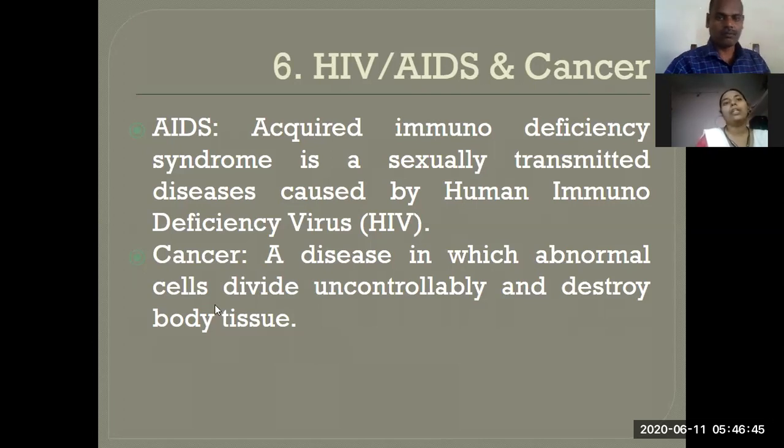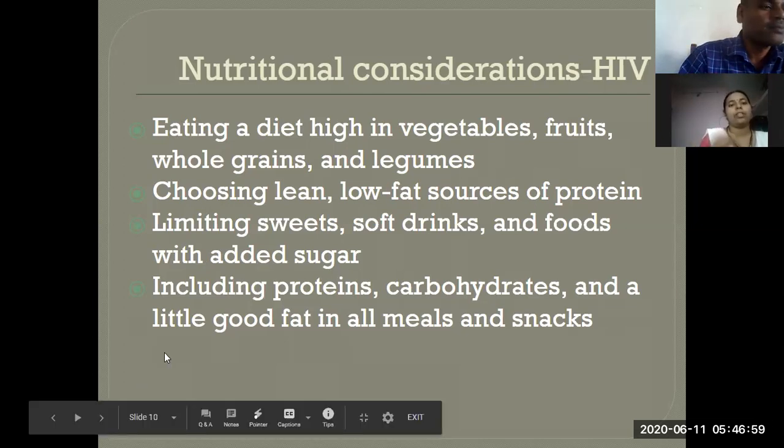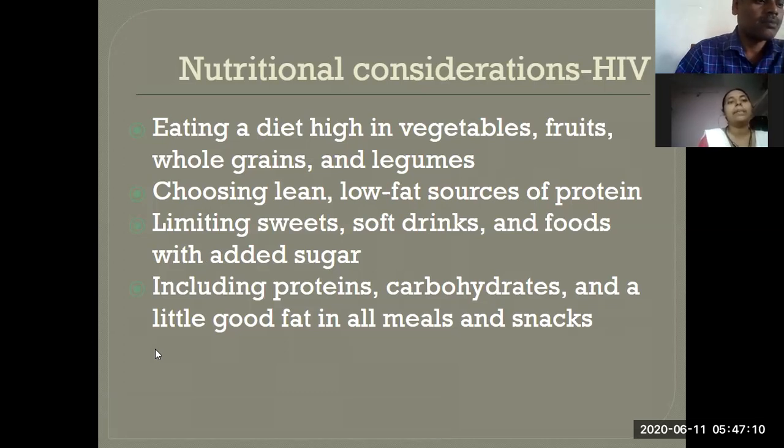Next, the nutrition considerations for HIV patients. They want to eat a diet which is high in vegetables, fruits, whole grains, and eggs. So, if they are eating carbohydrates, they want to take vegetables and fruits in a rich manner. Choose lean, low-fat sources of protein. Then limit sweets, soft drinks, and foods with added sugar. Then include proteins, carbohydrates, and a little good fat in all meals. So this is the nutrition to be considered by HIV patients.